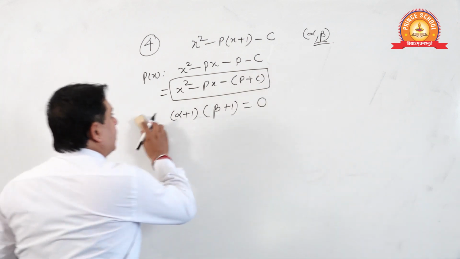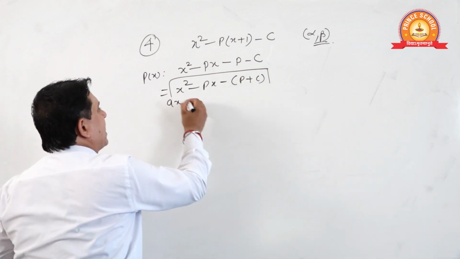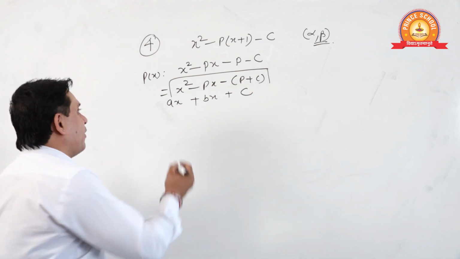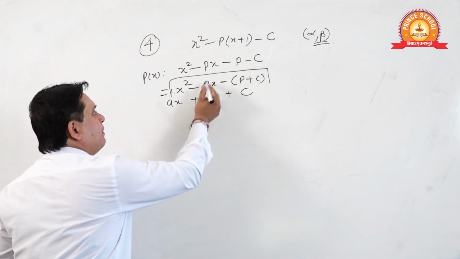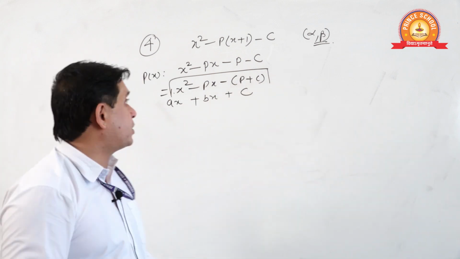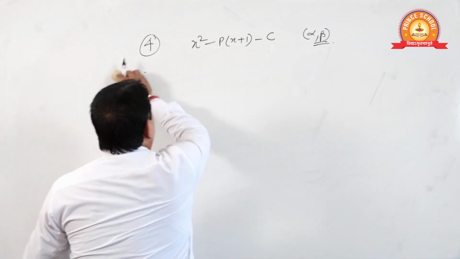If we compare it with the standard ax square plus bx plus c, the value of a will be 1, b will be minus p, c will be minus p plus c.